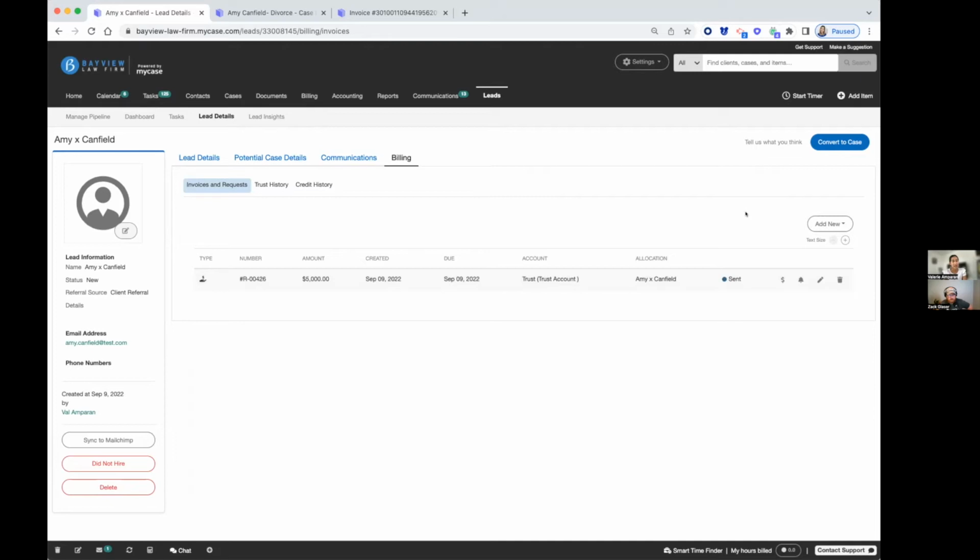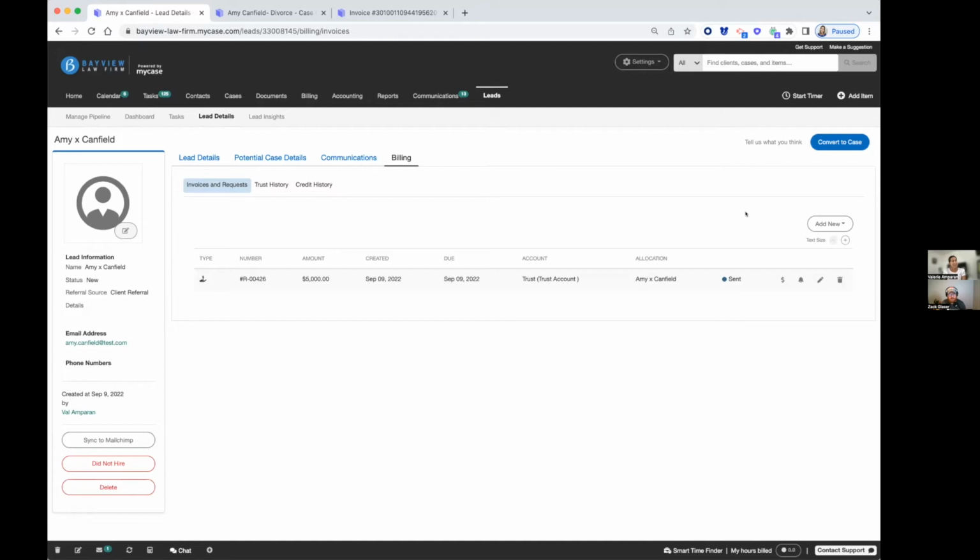Right, exactly. And it's nice too, because within the lead module, you can also create the retainer agreement and send that out for e-signature. Everything is built in for that particular process in one motion and in one system. Mm-hmm. And that's what we're looking for with these types of things: efficiency and making our productivity higher.